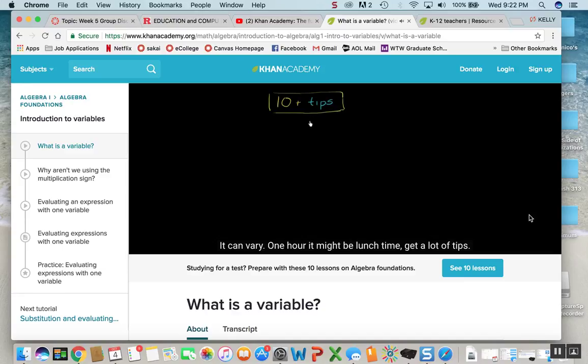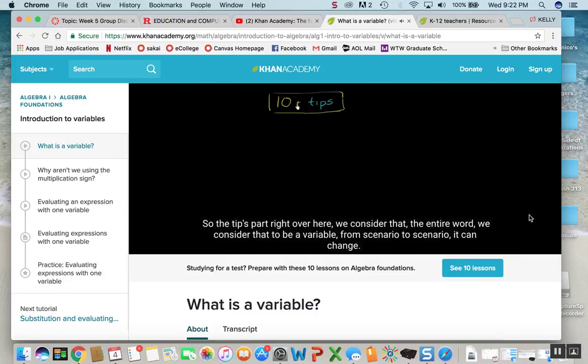One hour, it might be lunchtime, I get a lot of tips, people might get some big ticket items. The next hour, I might not have any customers, and then my tips might be really low. So the tips part right over here, we consider that, the entire word, to be a variable. From scenario to scenario, it can change.